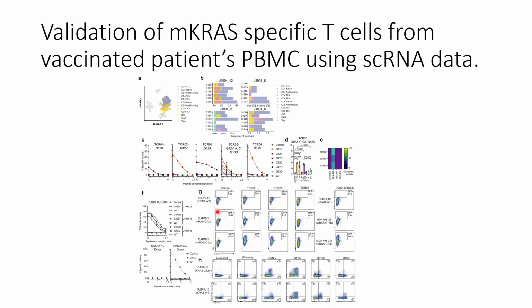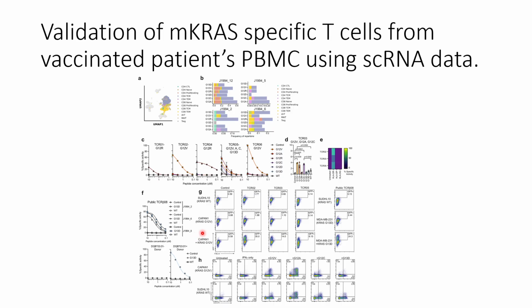When CAPAN-1 KRAS G12V is co-cultured with the Jurkat cells, the Jurkat cell conditions are the same as they used in panel C: Jurkat cells that have the NFAT GFP reporter and are transduced with an individual mono-reactive TCR specific to the particular mutation. So in this CAPAN-1 case it is specific to the G12V mutation.